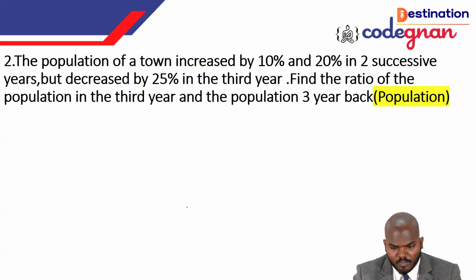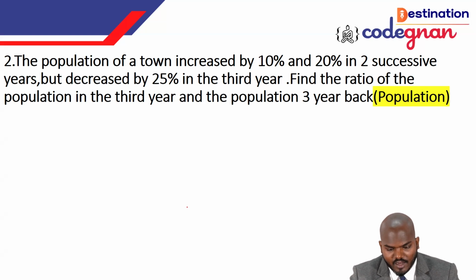So now the population of the town is increased by 10 percentage and 20 percentage in 2 successive years. We don't know which year, but they are saying 2 successive years. What is meant by 2 successive years? It is called continuous years. Okay, but it is decreased by 25 percentage in the third year. In the first and second year it is increasing, and in the third year it is decreased by 25 percentage.